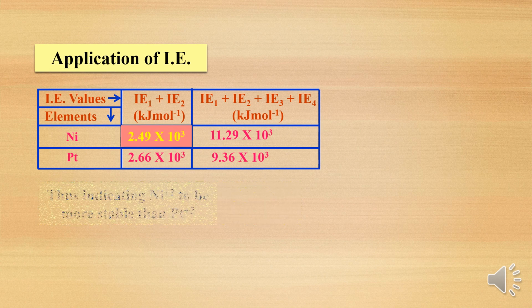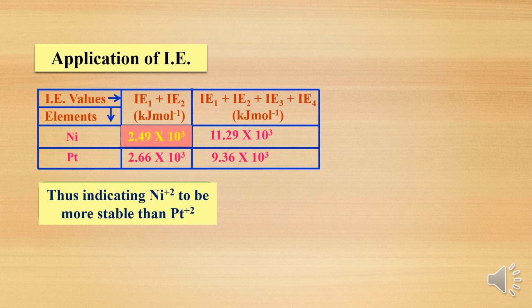Whichever ionization enthalpy is lower, 2.49 is the lowest value. That's why nickel plus 2 is more stable than platinum plus 2.